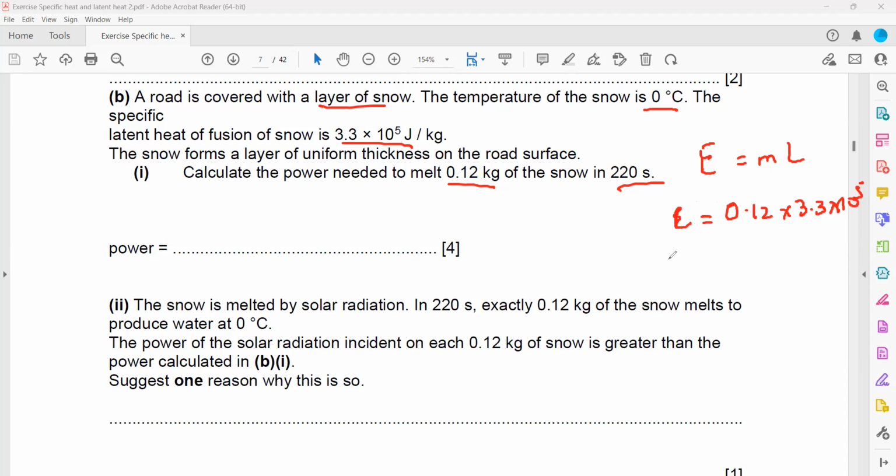When you multiply, you know how much energy you have to supply. What is the energy supplied here? 396,000. No, sorry, 39,600. 39,600 joules of energy you have to supply. But the question is to calculate the power. And how can we calculate the power? Energy is power multiplied by time. So power is energy divided by time. You can see the road is covered with a layer of snow. So for example, this is a track or a road. And there is a layer of snow.